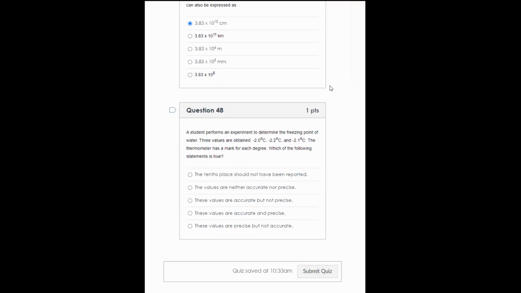A student performs an experiment to determine the freezing point of water. 3 values are obtained. The thermometer has a mark for each degree. Which of the following statements are true? These values are precise, but they are not accurate. And that's because the values are close to one another, even though they are not at 0, which is what we would expect.